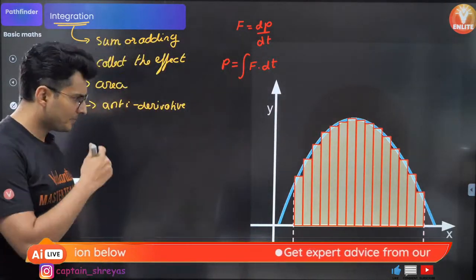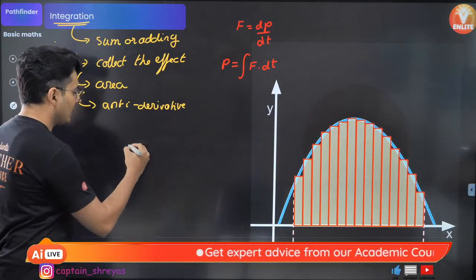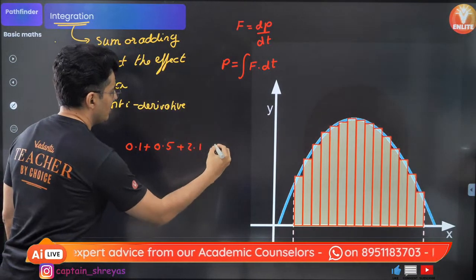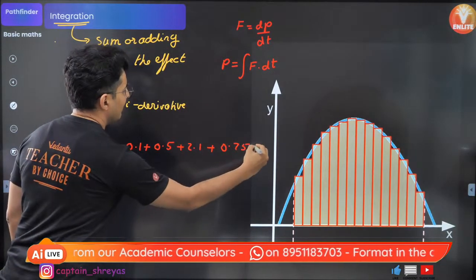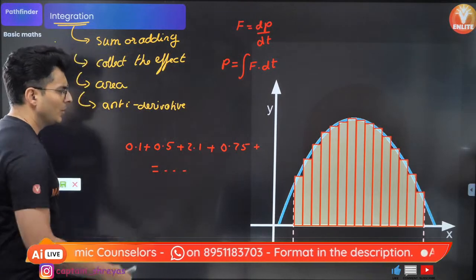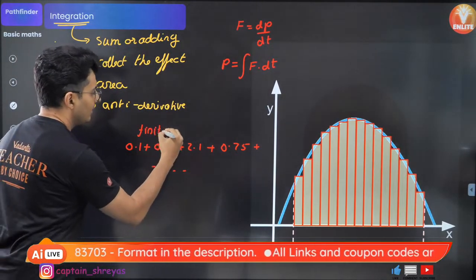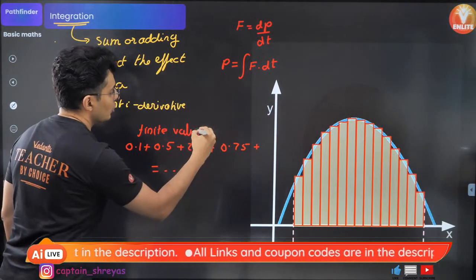Now imagine I give you numbers like 0.1 plus 0.5 plus 2.1 plus 0.75 like that. You can find the value by adding them. These are called finite values.